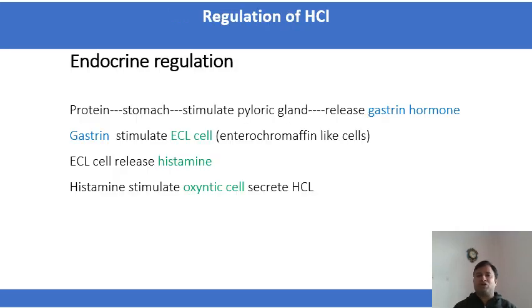Okay, so the regulation of the hydrochloric acid. So endocrinal regulation. That means the hormone which is responsible for the regulation of the hydrochloric acid, it is called endocrinal regulation. So when we are taking the food, the protein when coming to the stomach will stimulate the pyloric gland which releases gastrin hormone, and this gastrin hormone stimulates ECL cells, that is the enterochromaffin like cells, and these cells release the histamine, and finally histamine stimulates oxyntic cell which secretes the hydrochloric acid.